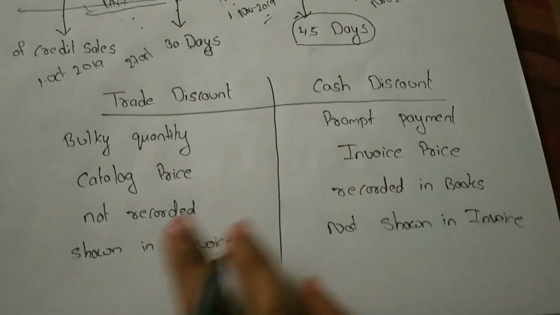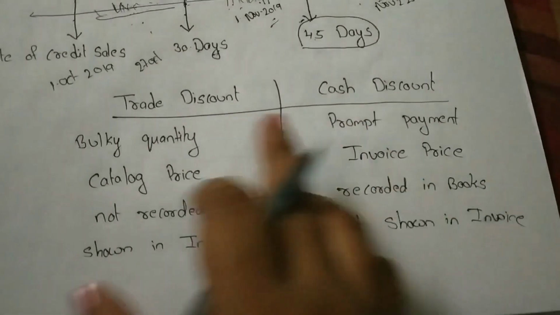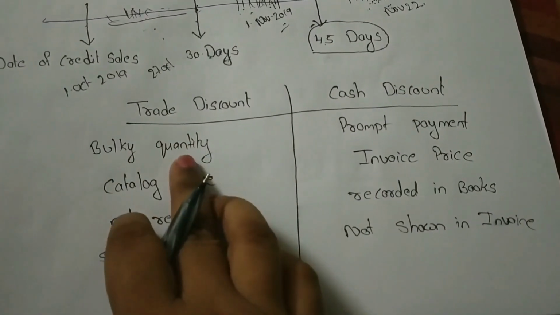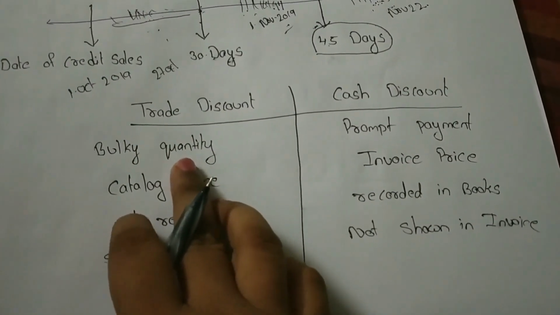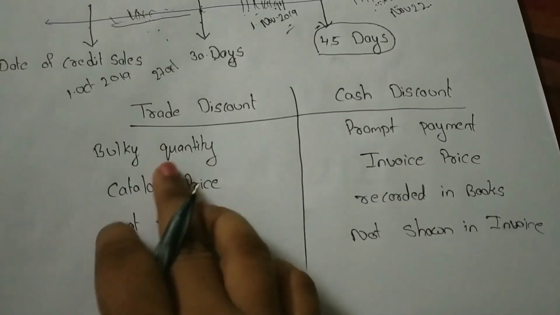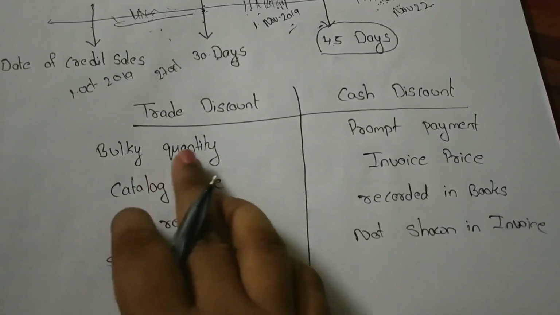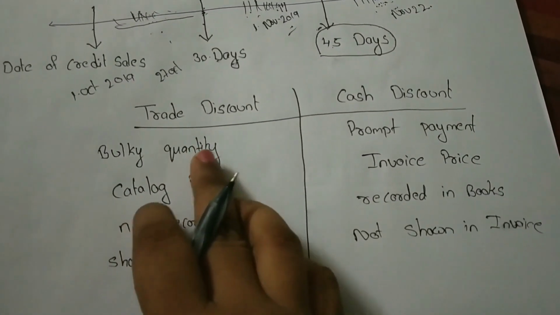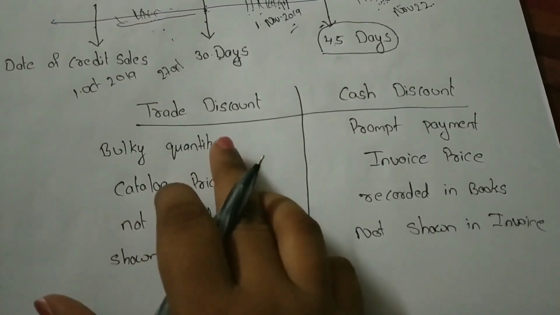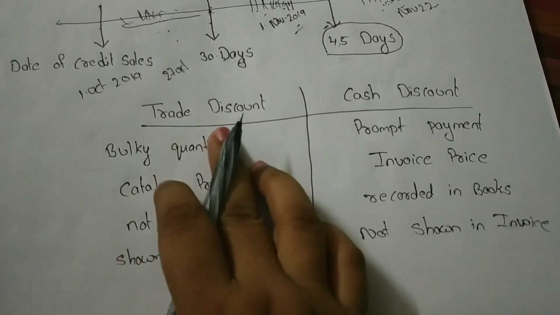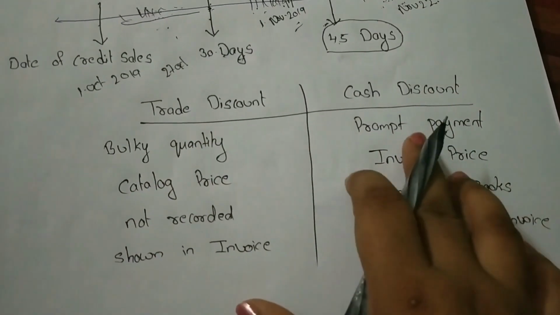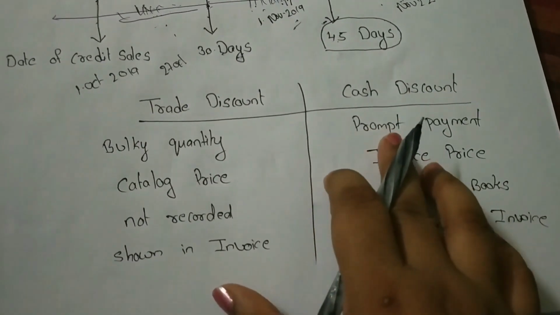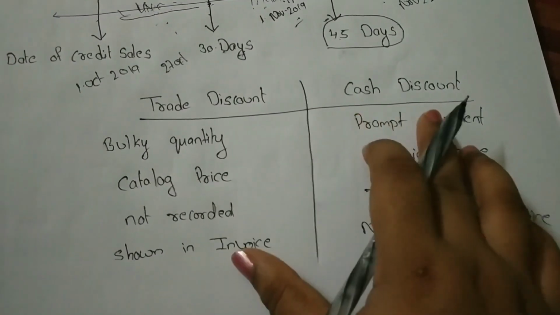So next, difference between trade discount and cash discount. Trade discount means the manufacturing companies allow trade discount on bulk quantities. For suppose, if the purchaser purchases the quantity in bulk, then only the manufacturing companies or the wholesalers allow trade discount. So mostly all the retailers purchase the quantities in bulk, so all the retailers get this trade discount. But here, prompt payment. For suppose, if the retailer pays the amount within the due date, so within a short period, then only he will get the cash discount.